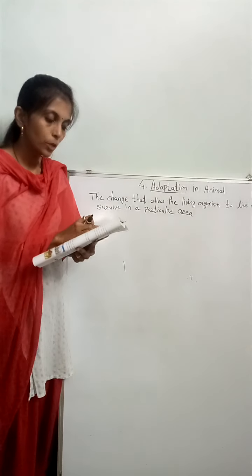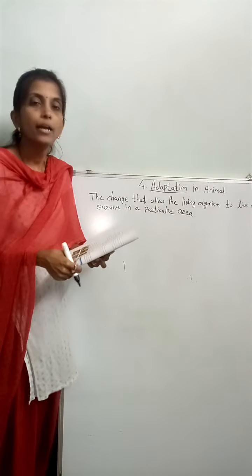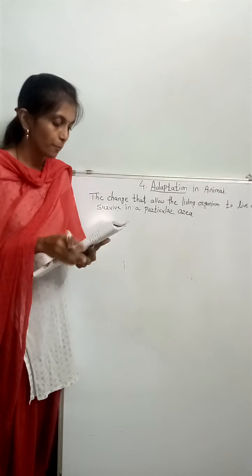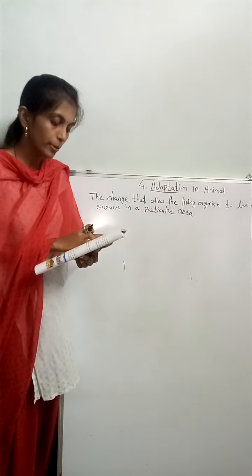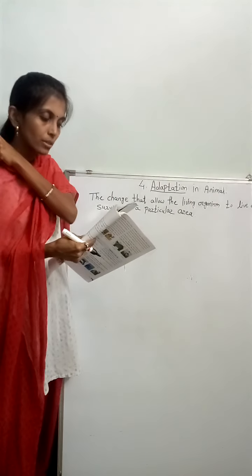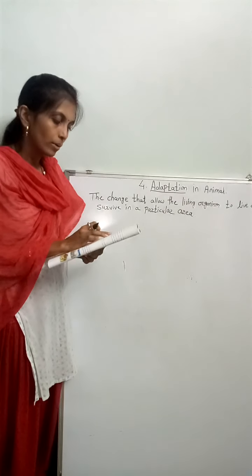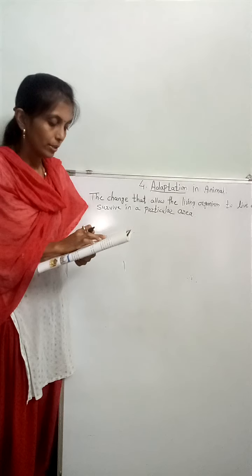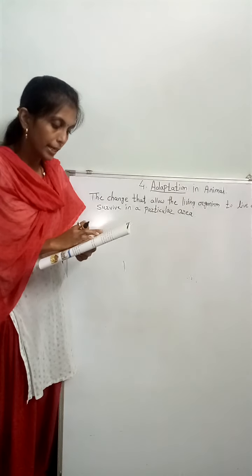Some animals live in water, some in cold polar regions, and some in hot deserts. The natural place where an animal lives and reproduces is called its habitat. Different animals have different features that help them survive and grow in their habitat. This is called adaptation in animals.